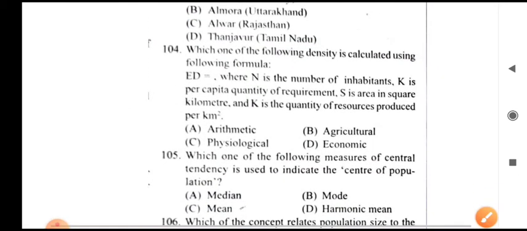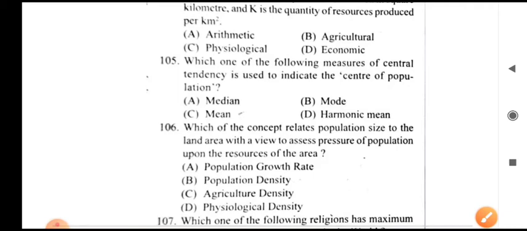Next 104. Which one of the following densities is calculated using the formula, where N is the number of inhabitants, K is the per capita quantity of requirement, S is in square kilometers, and K is the quantity of resource produced per kilometer? It is arithmetic density. Next 105. Which measure of central tendency is used to indicate the center of population? It is the mean.